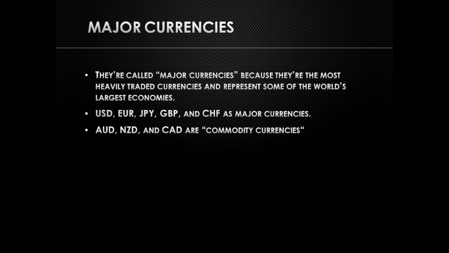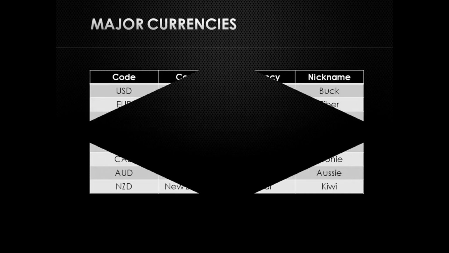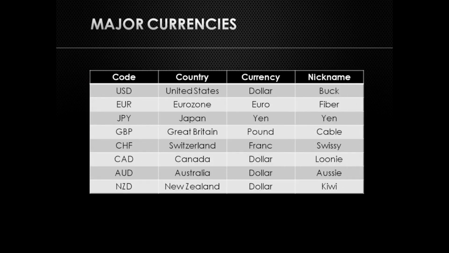The uptight ones who probably get straight A's and follow all the rules as children only considered USD, Euro, JPY, GBP and CHF as major currencies. Then they label AUD, New Zealand and CAD as commodity currencies. For us rebels, and to keep things simple, we just consider all 8 currencies as the majors. Below we list them by their symbols, countries where they are used, currency names and cool nicknames. Take a look at it.